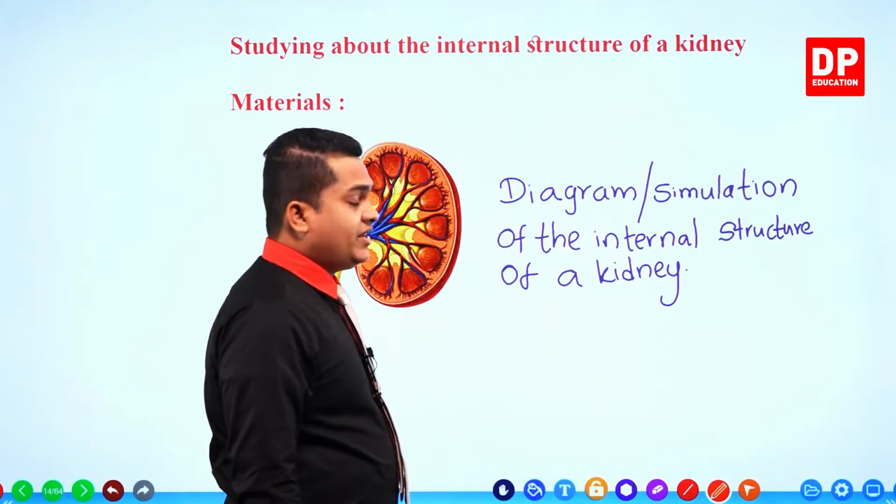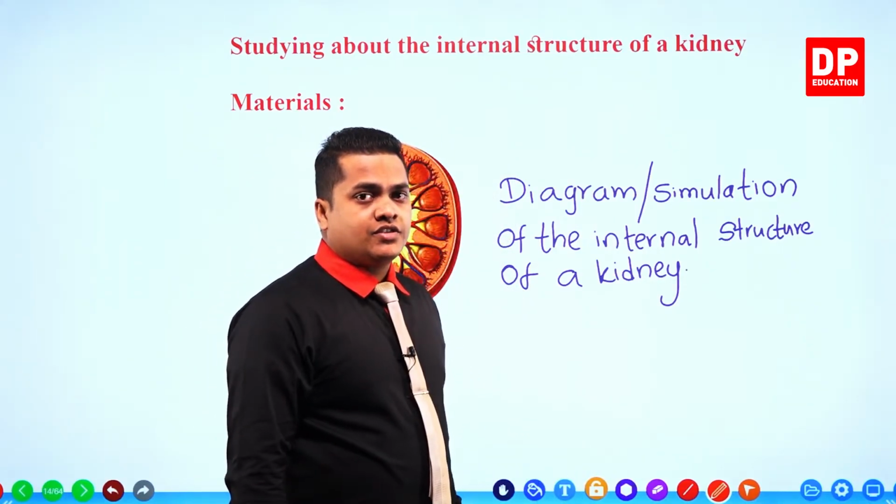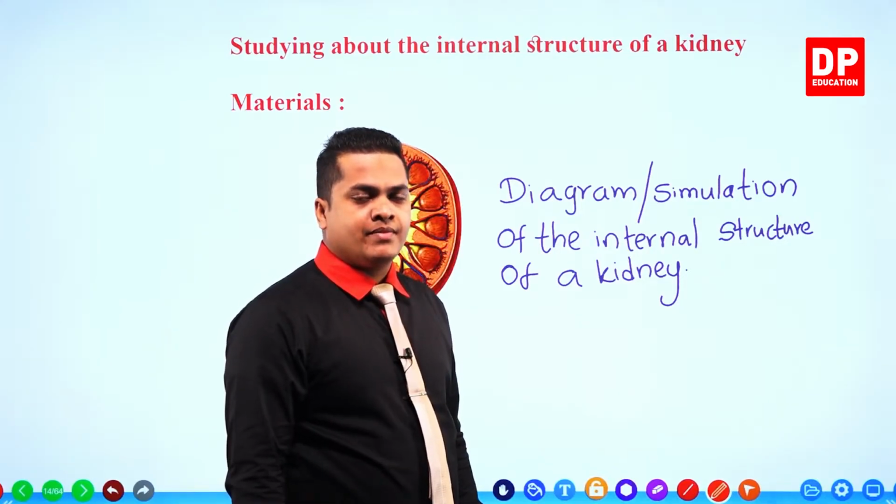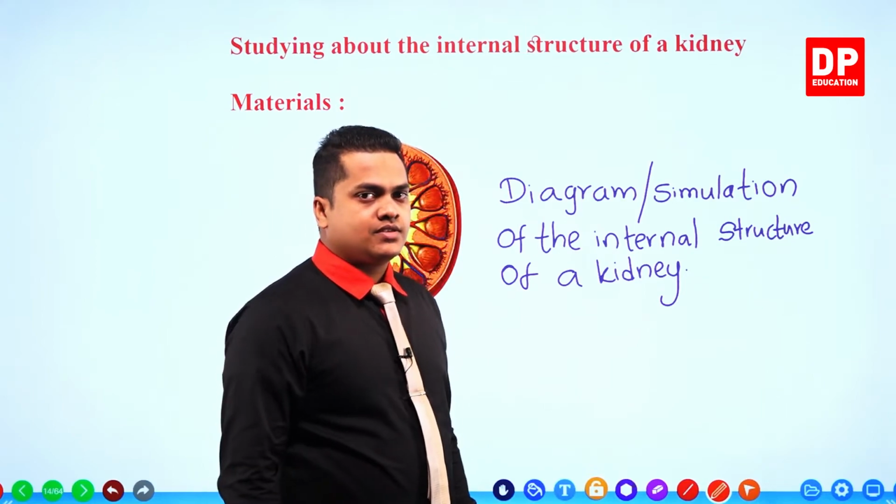We need both. It's good to have both, but if you don't have a simulation you can find just a diagram, though it's good to have both, right?